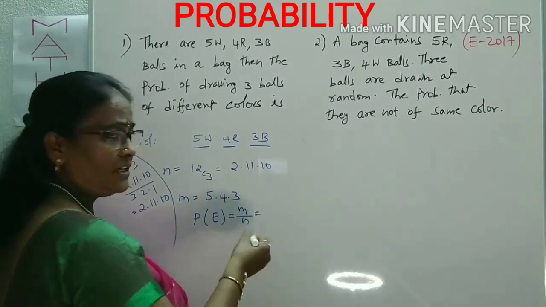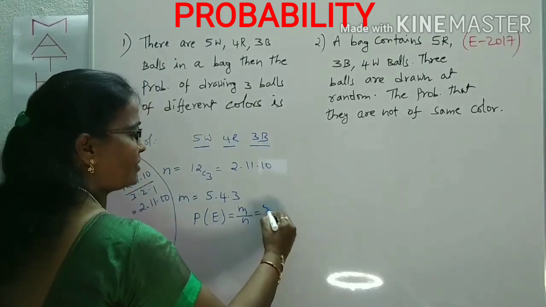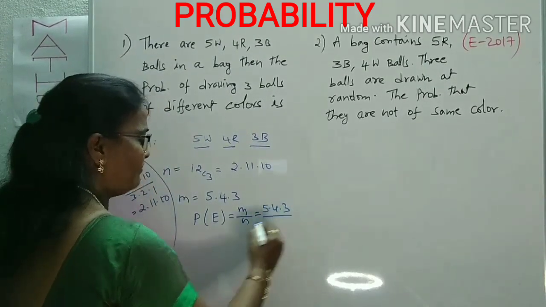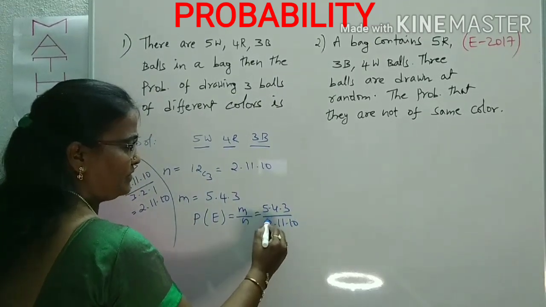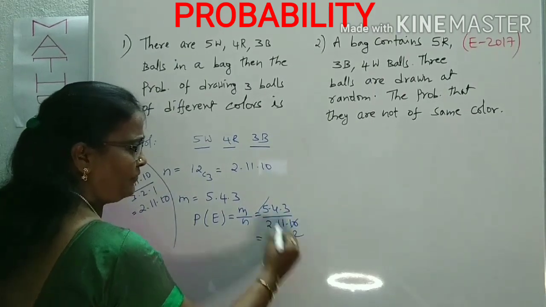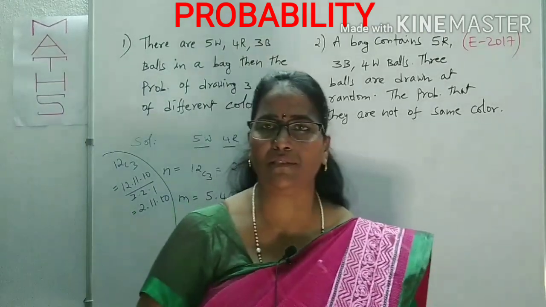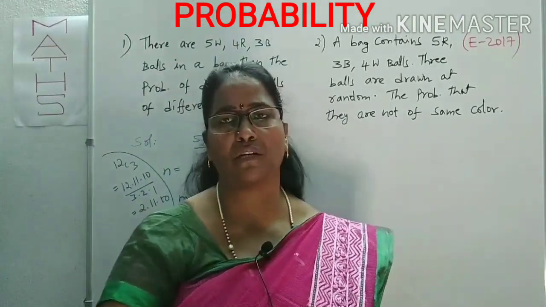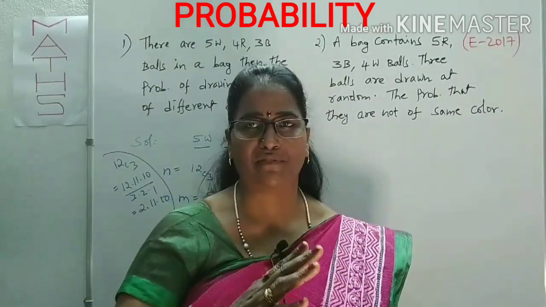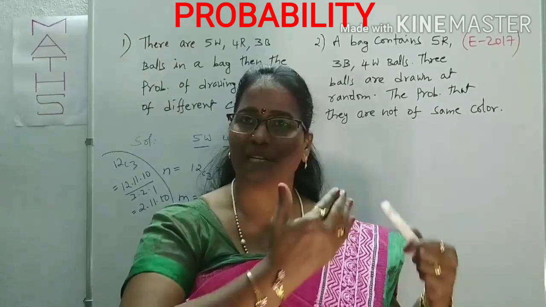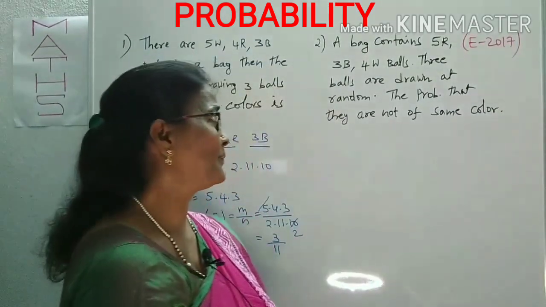From the next question onwards, I won't give the formula, I will directly do it, because you know all this very well. 5, 4, 3 here, 2, 11, 10. So by the calculation, 5 2s, 4 4s get cancelled, 3 by 11 will be left over. This is the solution of this question. In this question, you have to know what the given balls are, and what you have to select, what the condition is. That's simple, right? Look at the next question.